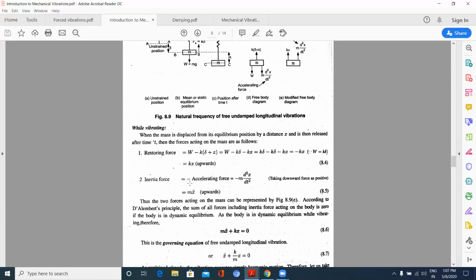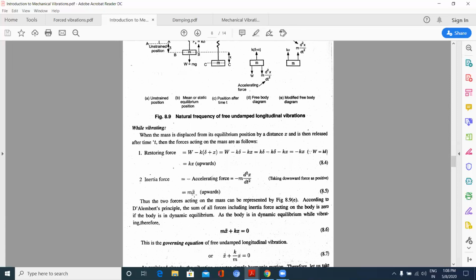And the inertia force is minus m into d square x by dt square, where minus indicates upwards. d square x by dt square can be written as x double dot, so mx double dot.